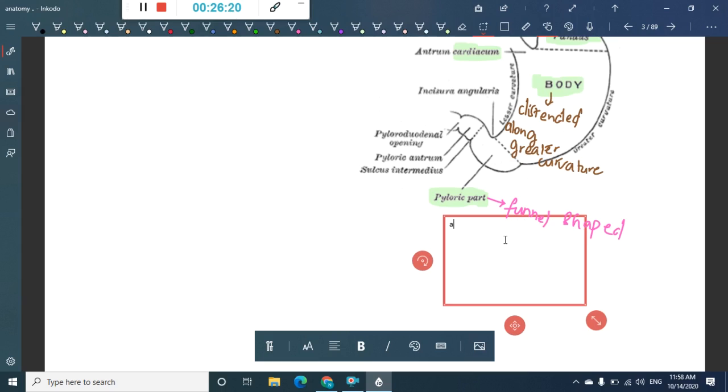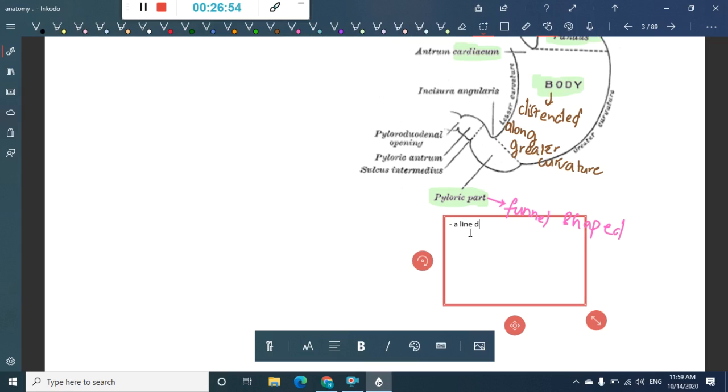We draw a line from the angular notch to the greater curvature, and this line will separate the body and the pylorus. So there are two important lines.